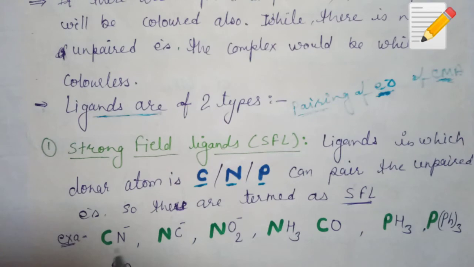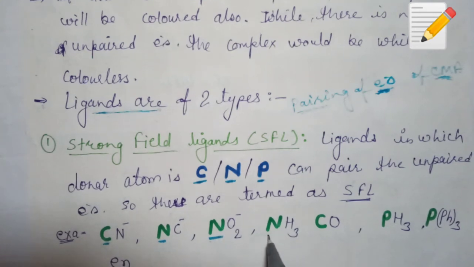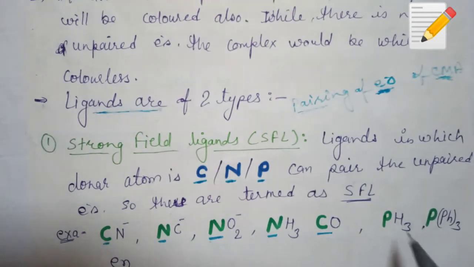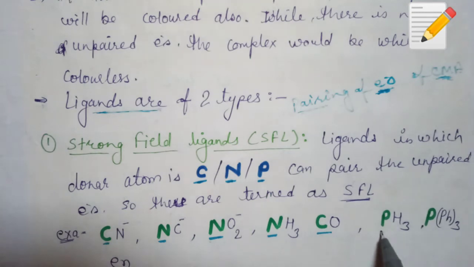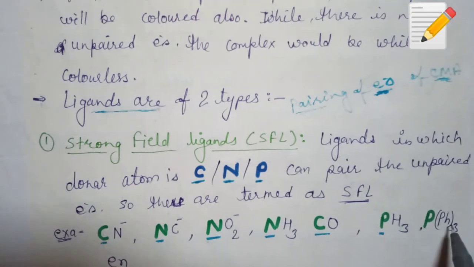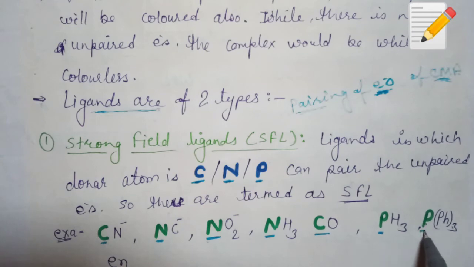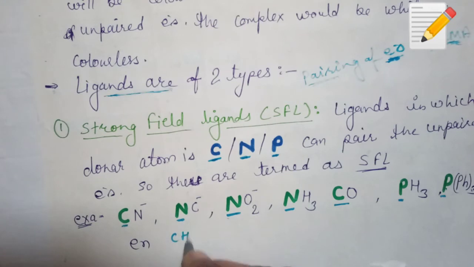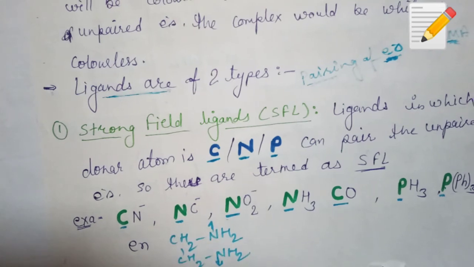Examples: cyanide, the donor atom is C. Isocyanide, the donor atom is N. Nitro, the donor atom is N. Amine, the donor atom is N. Carbonyl, the donor atom is C. PR3 means phosphine, the donor atom is P. Triphenylphosphine, the donor atom is P. Ethylene diamine means CH2, NH2, CH2, NH2, and the donor atoms here are N.